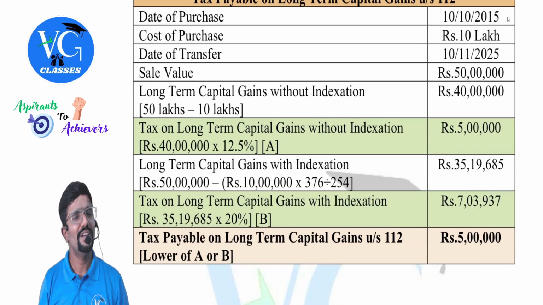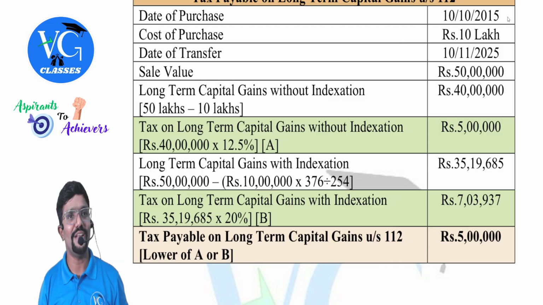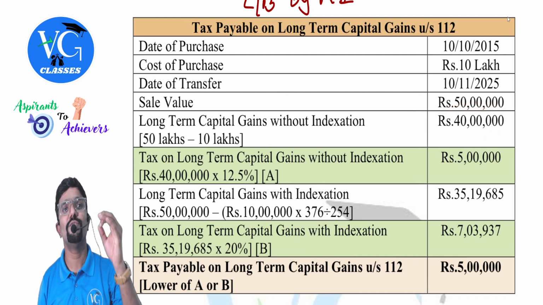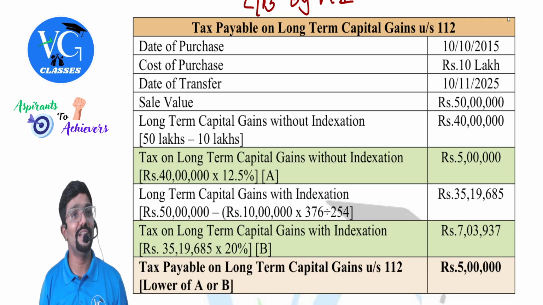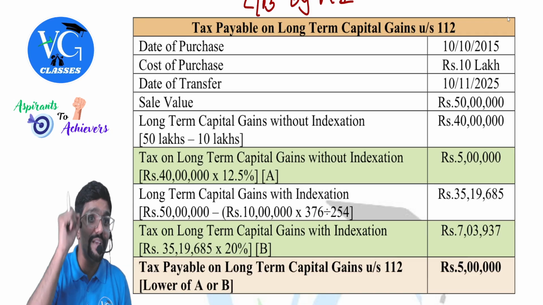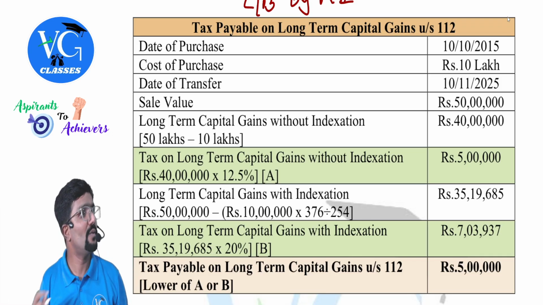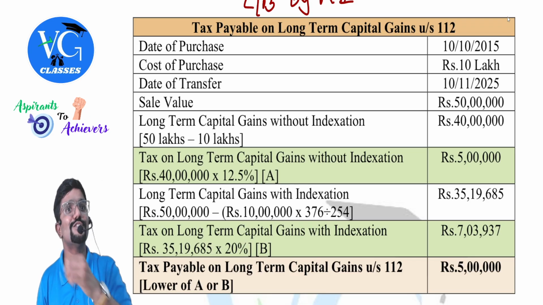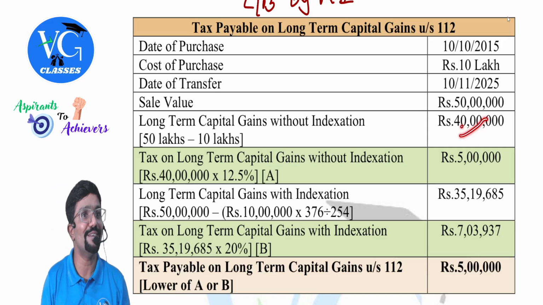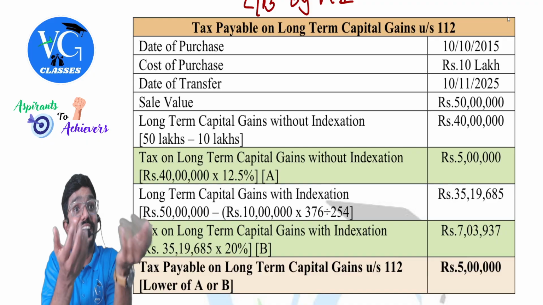Listen. They said indexation is available only while calculating tax. Why is that condition? Simple. While calculating income, you include 40 lakh under the head capital gains, so your total income will increase and you might be pushed to pay surcharge. Assume I have another income of 15 lakh. My total income is 55 lakh. Should I pay surcharge? Yes. They gave indexation only to calculate tax, not to calculate income, because if you have a higher gain, they can collect surcharge from you also.